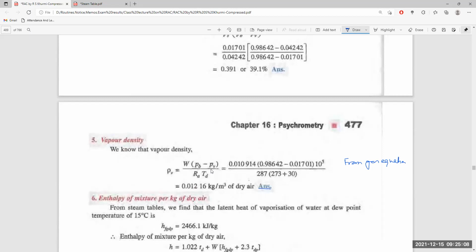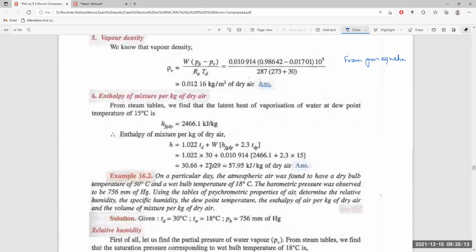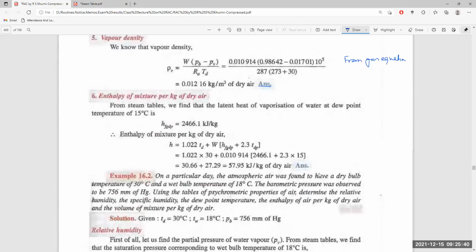This is the answer. Enthalpy, last comes the enthalpy of the mixture per kg of the dry air. From the steam table, the latent heat of evaporation at dew point temperature of 15 degrees, HFG at 15 degrees, is equal to 2465.4 kilojoule per kg, that is 2465 or 2466 kilojoule per kg.